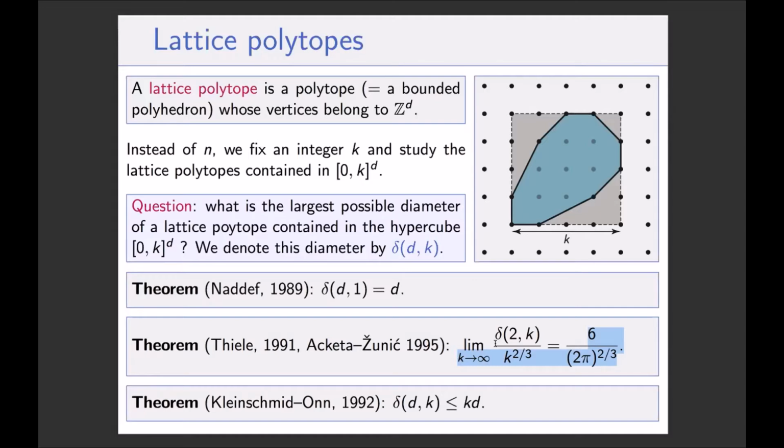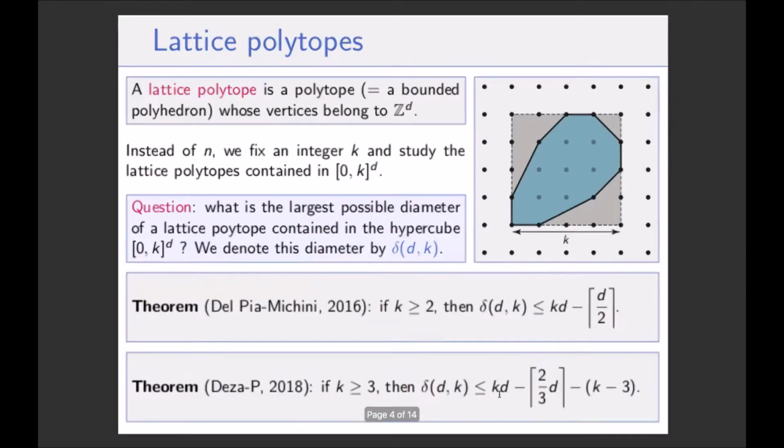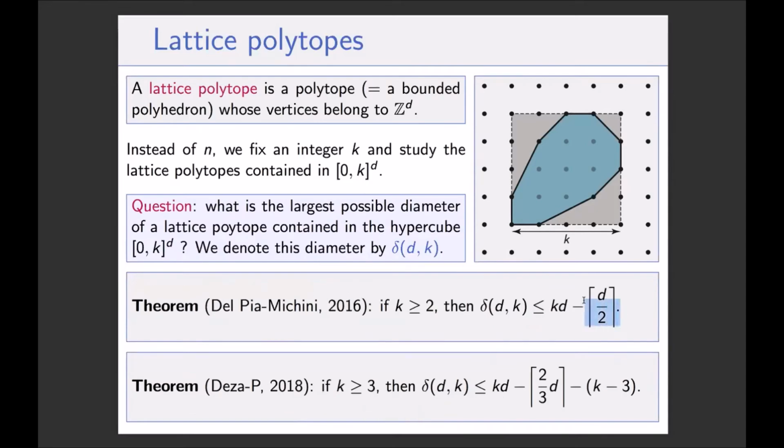And actually, recently, Deza, Pournin and coauthors observed that this Kleinschmidt-Onn bound can be improved when k is larger than or equal to 2. They removed d over 2 from this k times d bound. So when k is equal to 2, this is sharp. When k is equal to 2, they also proved that delta(d,2) is always equal to the floor of 3d over 2.